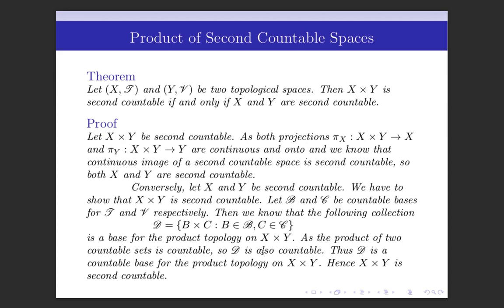As the product of two countable sets is also countable, D is also countable. Thus, D is a countable base for the product topology on X × Y. This is a base and this is also countable. So the product topology on X × Y has a countable base, and so we can say that X × Y is second countable.